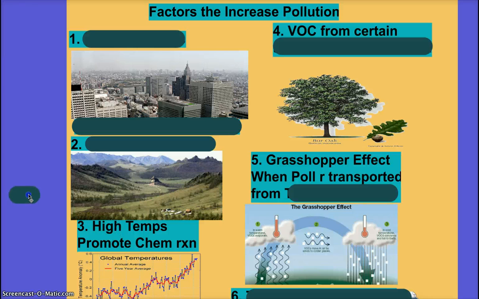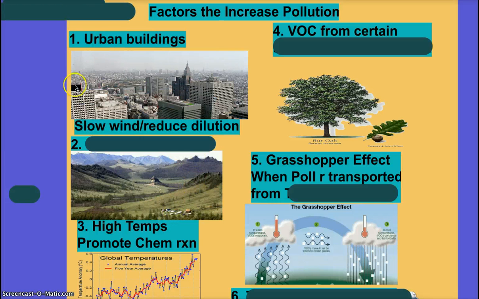Okay, really high temperatures can promote chemical reactions that'll lead to increase in pollution. What else? Look at that picture. Not just altitude. Urbanization is definitely one. So what does this picture have in common with this one? Yes, it's the mountains or hills. They will trap pollutants. So the same way buildings will cause pollution to stay stagnant in a specific area.